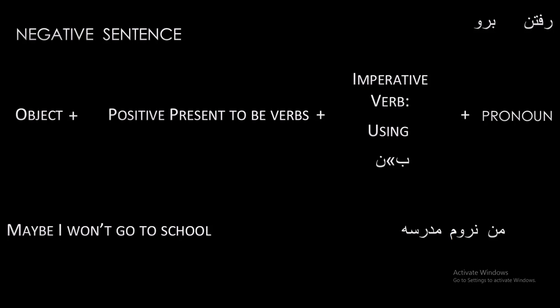As you see, in English language we have maybe for this subject, but in Persian language we use شاید for doubt, and for wish we use کاش. Here we are talking about doubt, so we use شاید. شاید من نرم مدرسه. Maybe I won't go to school tomorrow. شاید فردا من نرم مدرسه.